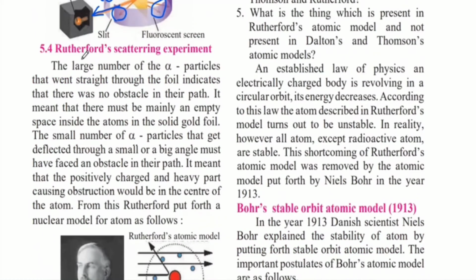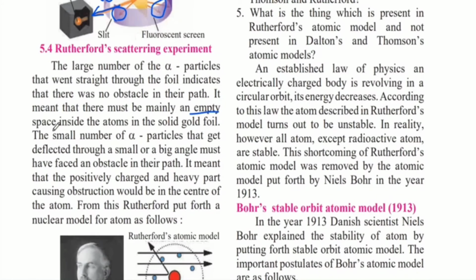Now, what does this experiment tell us? The large number of alpha particles that went straight through the foil indicates that there was no obstacle in their path. If there had been a positive charge over there, it should not have allowed the alpha particle to pass through. But this did not happen because the alpha particle was easily able to pass through. It meant that there must be mainly an empty space inside the atoms in the solid gold foil. So this told us that J.J. Thomson's plum pudding model was not completely accurate, and mostly inside the atom there is empty space.